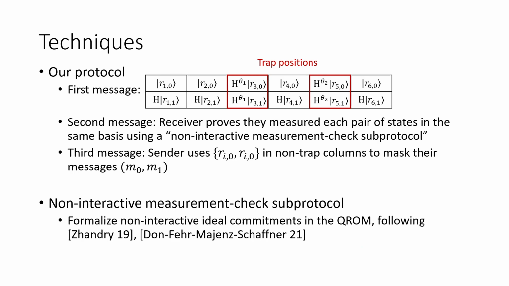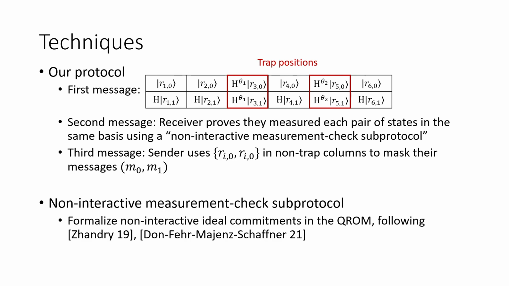We need to use an ideal commitment, so we need to formalize an ideal commitment in the quantum random oracle model. The construction is basically what you'd expect, just like in the classical random oracle model: you hash the bit you're committing to along with some randomness. But formalizing that this is extractable builds on some recent work by Zhandry and then Don, Fehr, Majenz, and Schaffner on online extractability in the quantum random oracle model.